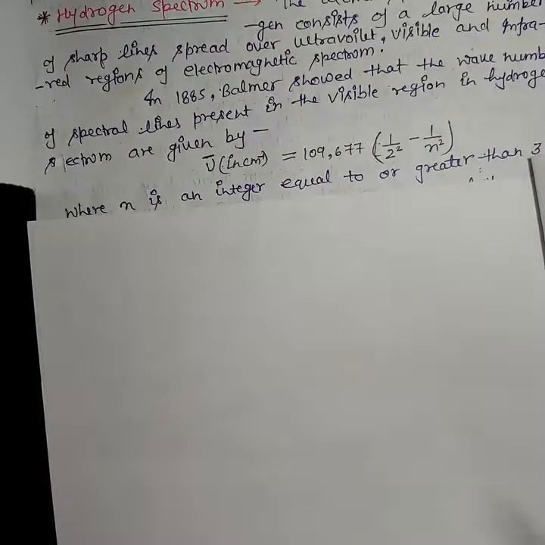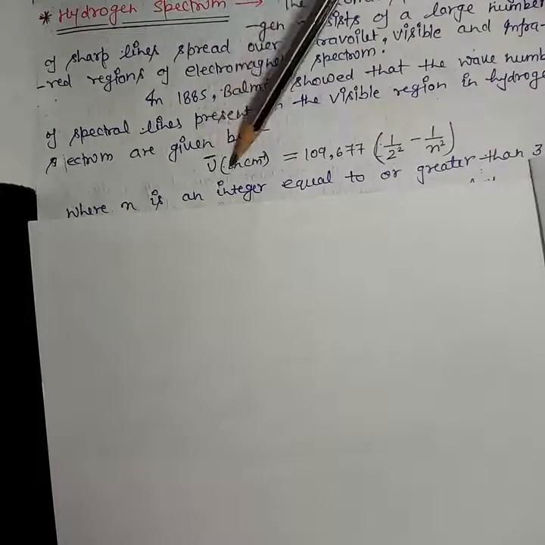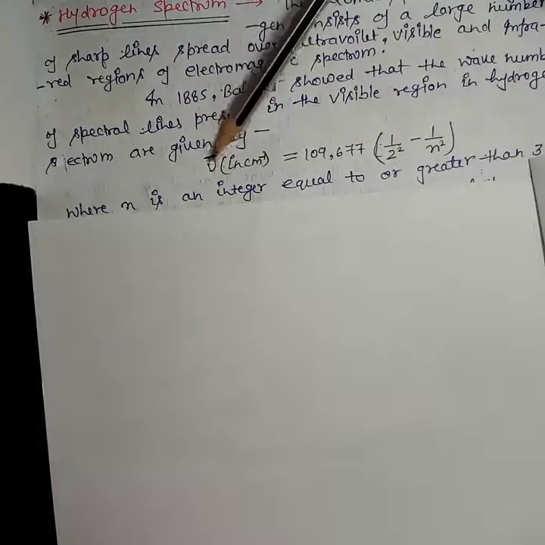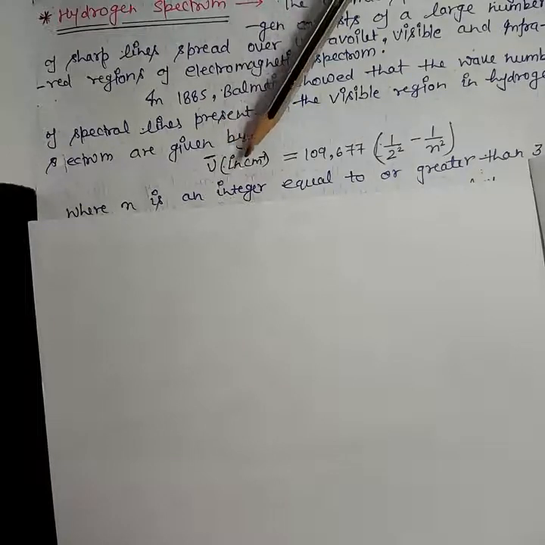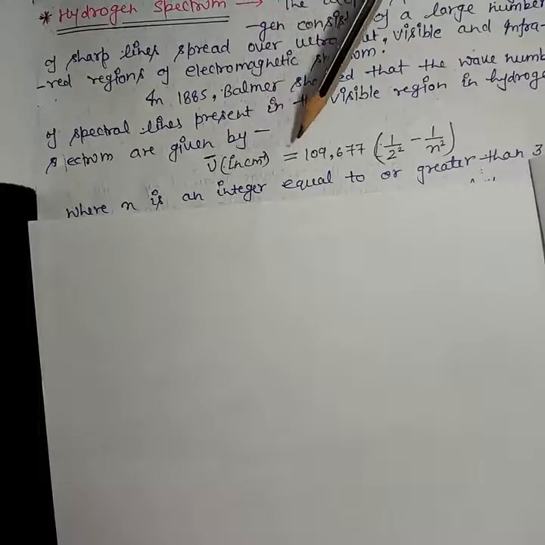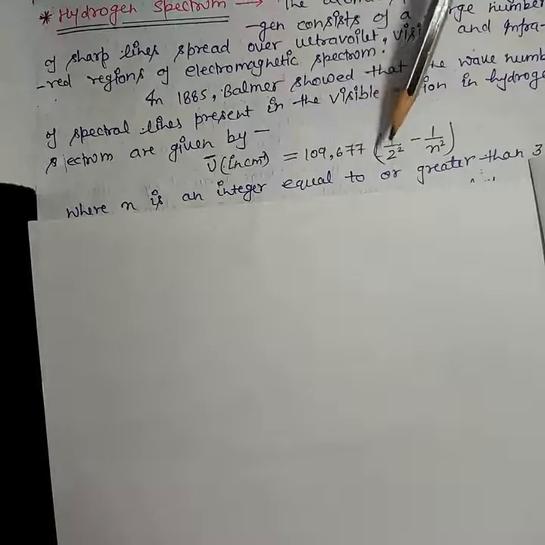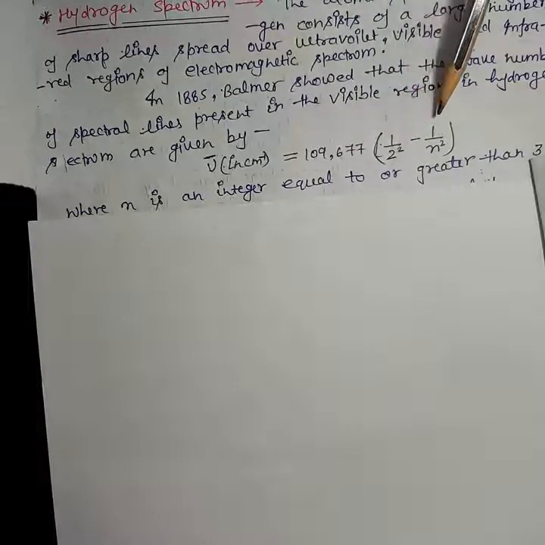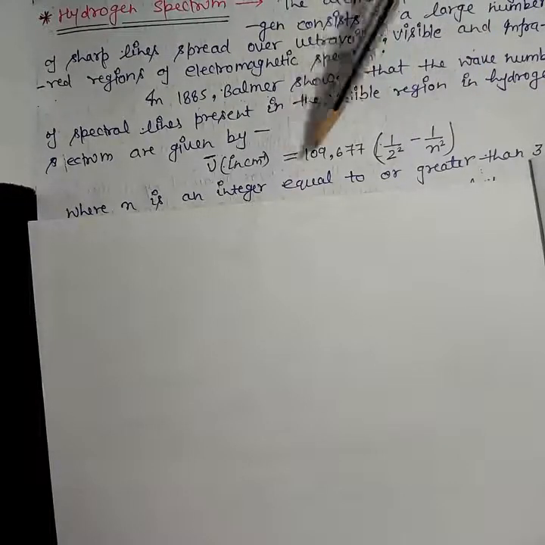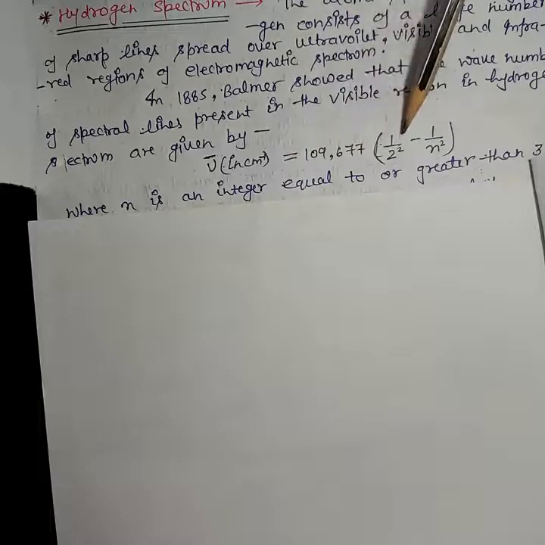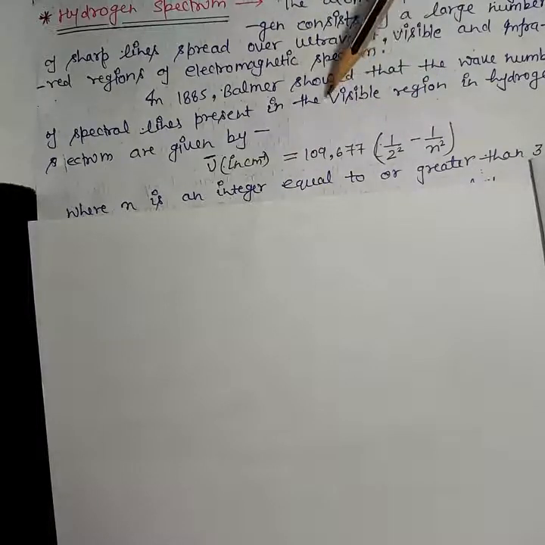Here I have shown the formula: in 1885 Balmer gave this formula, that the wave number of spectral line, nu bar in centimeter inverse, is equal to 109,677 (1/2² − 1/n²). So this formula gives the wave number of spectral lines, but only in the visible region. Okay, so now what about the other regions?